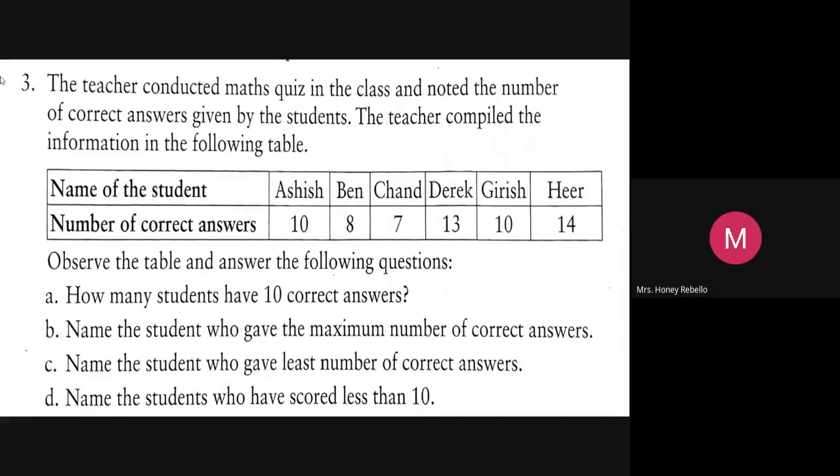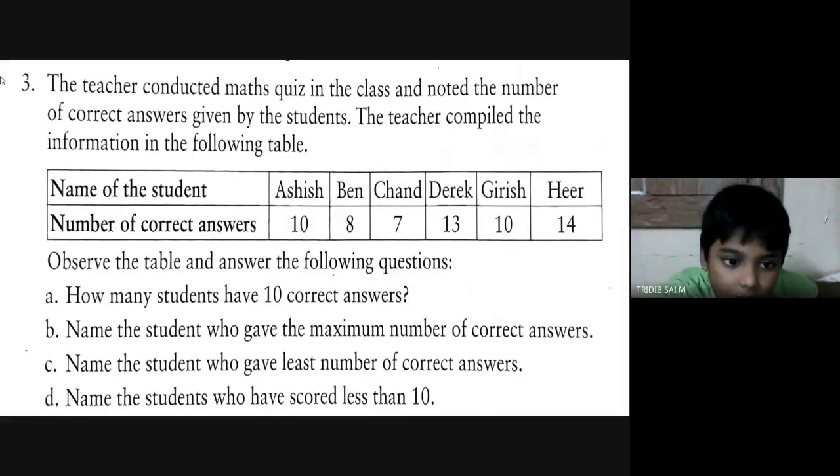Now, this question goes to Tridip. Tridip, read the first question. A, letter A. Come on.